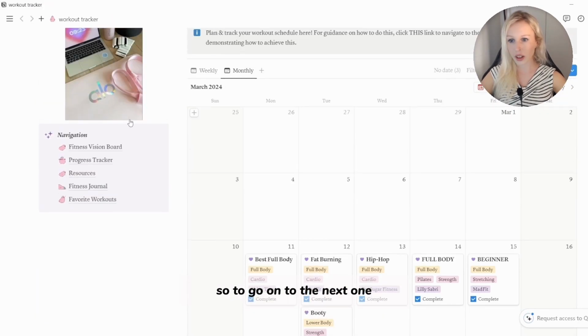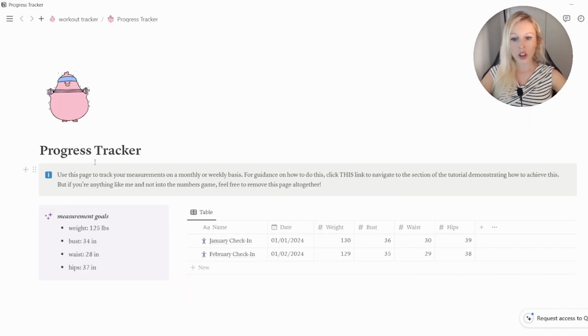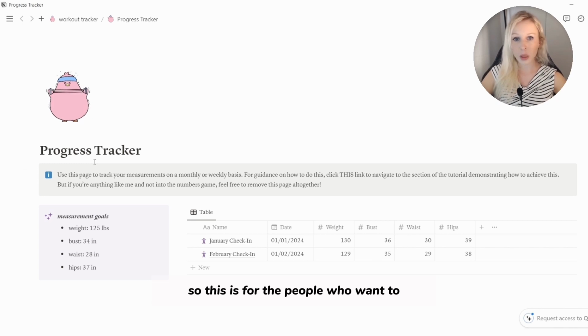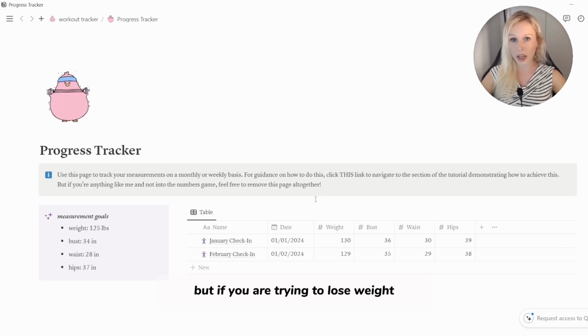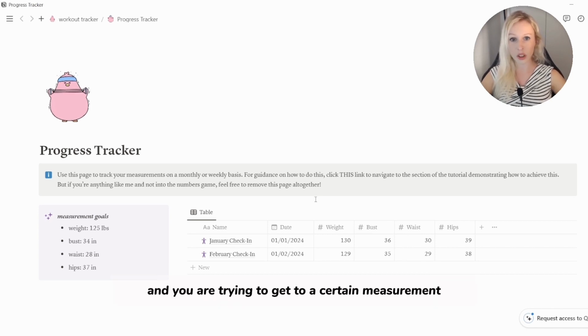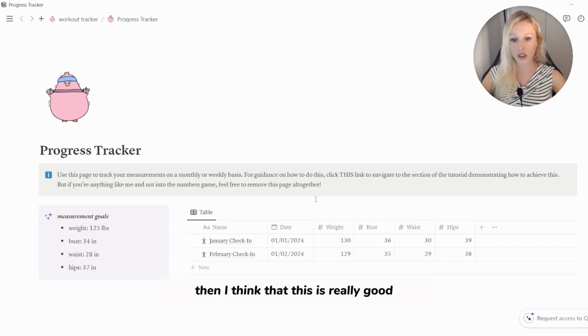So to go on to the next one, we have a progress tracker. This is for the people who want to track their progress. I know not everyone's into this, but if you are trying to lose weight and get to a certain measurement because of your health or whatever, then I think this is really good so you can track how far you've come.